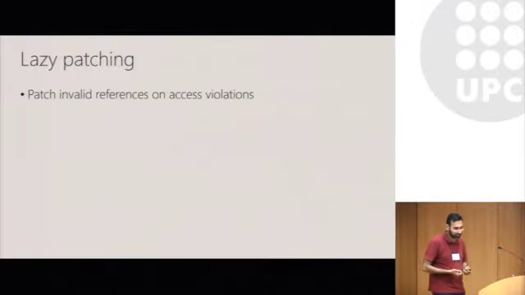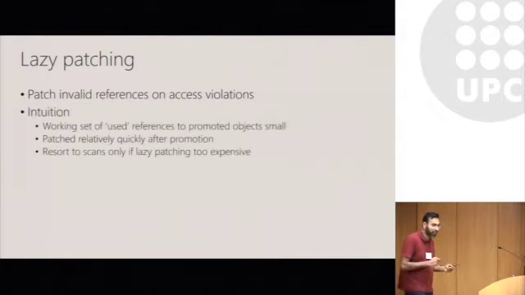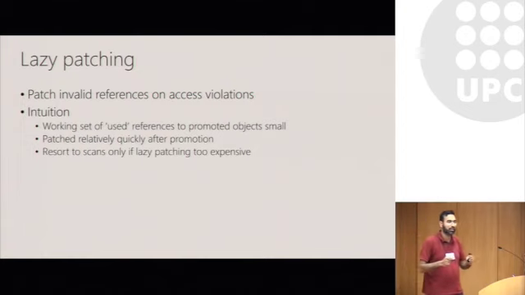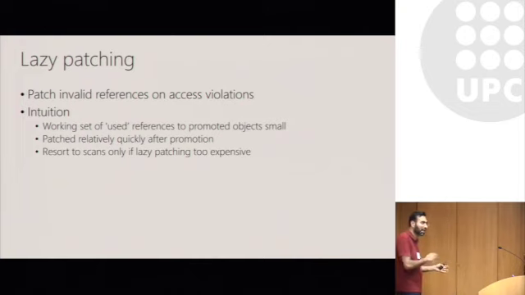The idea here is that we are going to patch these references only when you attempt to use a reference. That's when an access violation is triggered, and our access violation handler is going to try and patch this reference. The intuition here is that the working set of references that are actually used to reference live objects is usually very small, and you can fix it very quickly after you've done a little bit of promotion. And we are going to resort to scans of the heap only when lazy patching is very expensive.